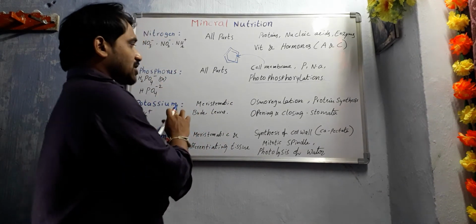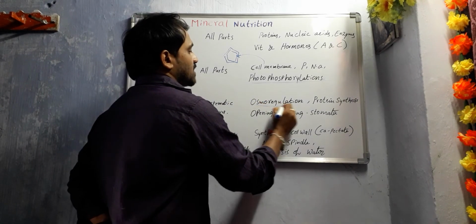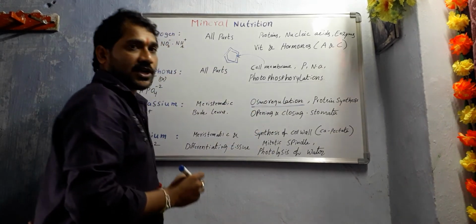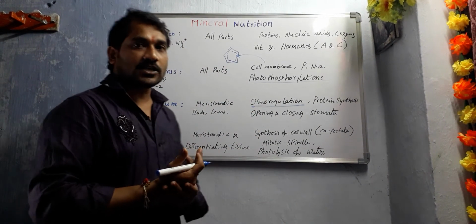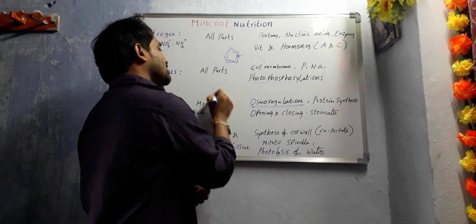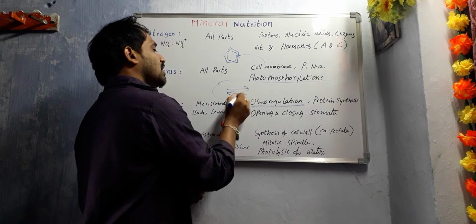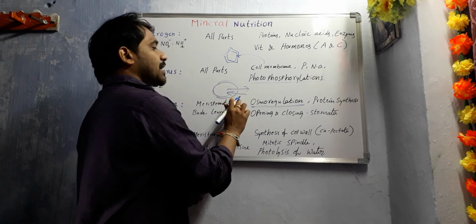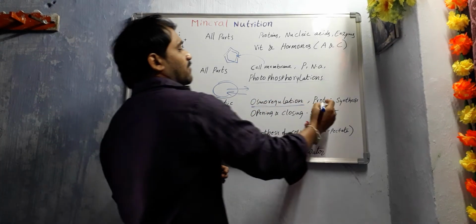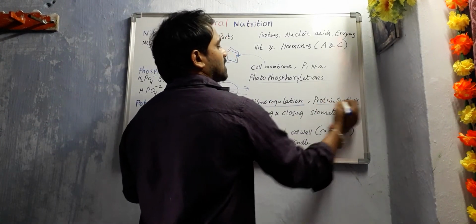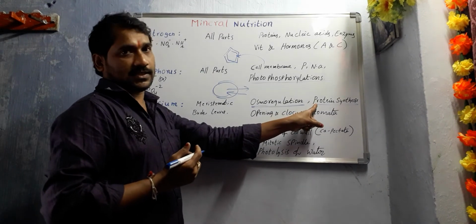Potassium plays a key role in osmoregulation. Osmoregulation is the major function of potassium. What is meant by osmoregulation? Maintenance of ion influx and efflux, and maintenance of the anion and cation balance, is nothing but osmoregulation, right? Next one, protein synthesis. Making of proteins is nothing but protein synthesis.